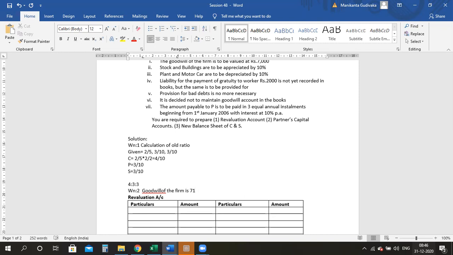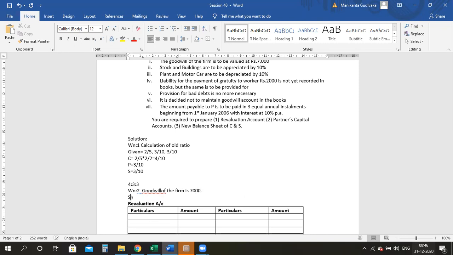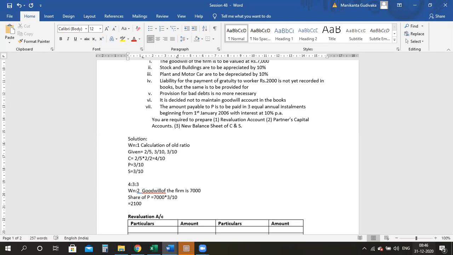Here only they give 7,000, right? Now, share of P, that is retiring partner, is equal to 7,000 into 3 by 10. If I do the calculation, I would be getting 2,100. 2,100 is the amount of goodwill. Clear? So this I have to give to my retiring partner.